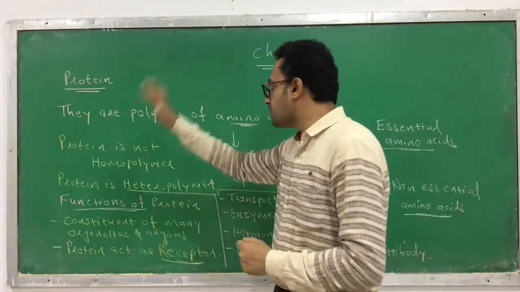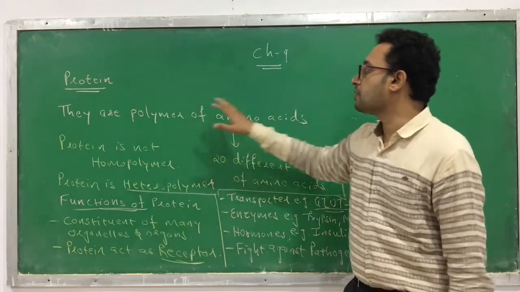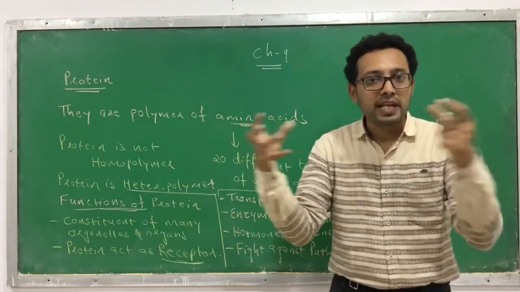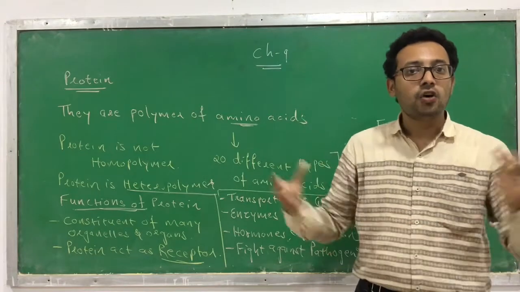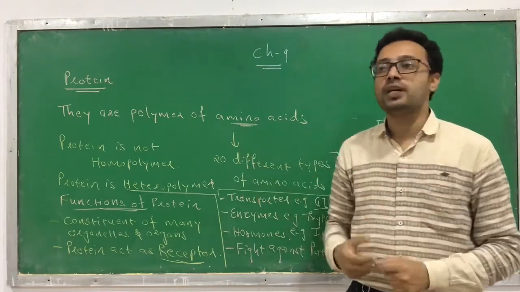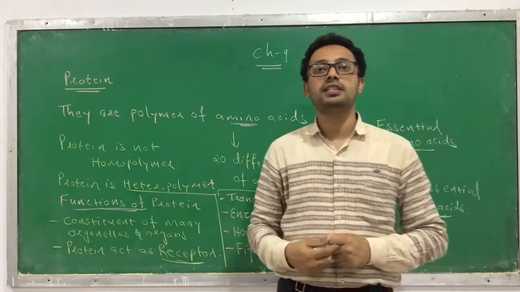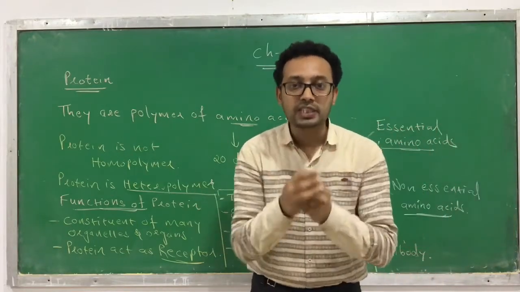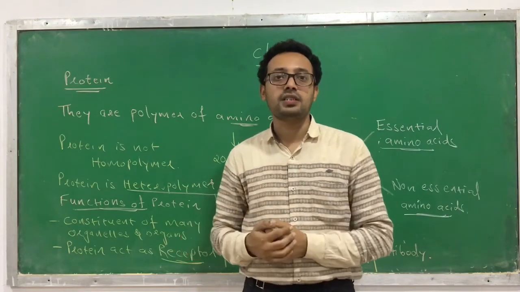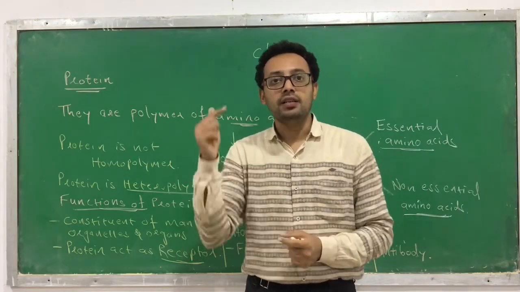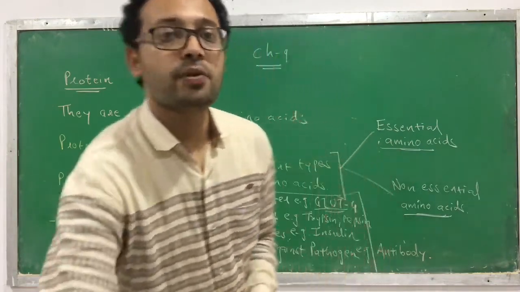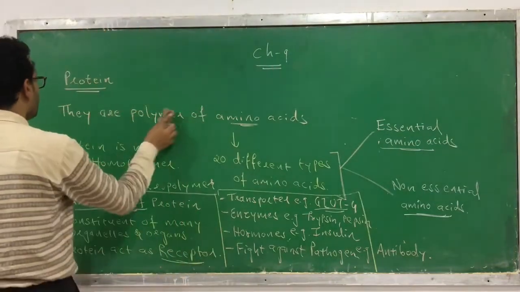Now it is clear that proteins are polymers of amino acids. Many amino acids join or combine or bond together and form a protein. So how does the formation of a bond occur in a protein? How do two amino acids join? Now we are discussing what kind of bond is present in the structure of a protein. So let's discuss which kind of bond is present.